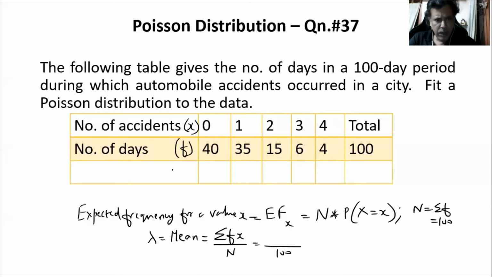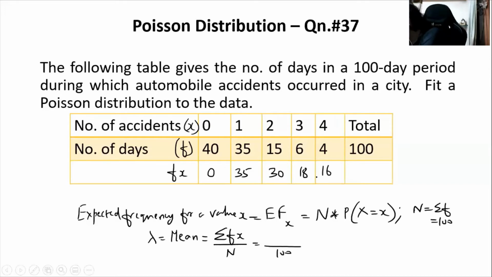For the numerator, we will calculate f into x here. 0 into 40 is 0. 1 into 35 is 35. This is 30. This is 18. And this is 16. So if we add all these figures, 35 plus 30 is 65, and 65 plus 34 works out to 99. So this will be 99 by 100, or 0.99, is the lambda value, or the mean value.